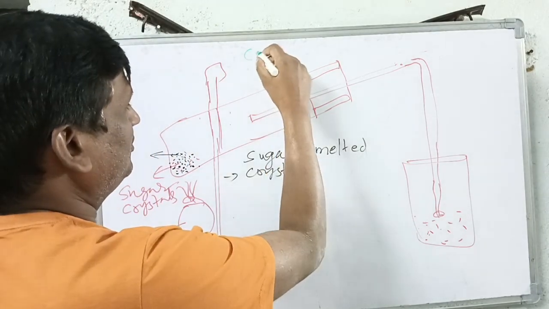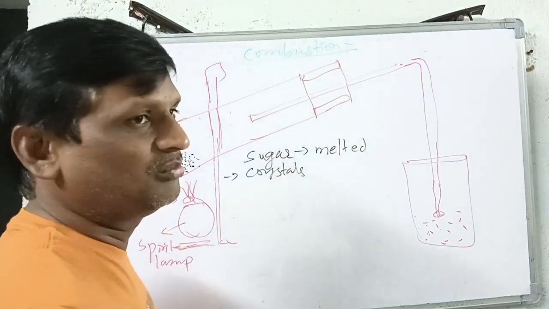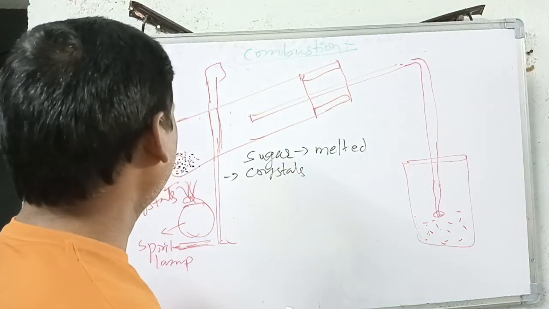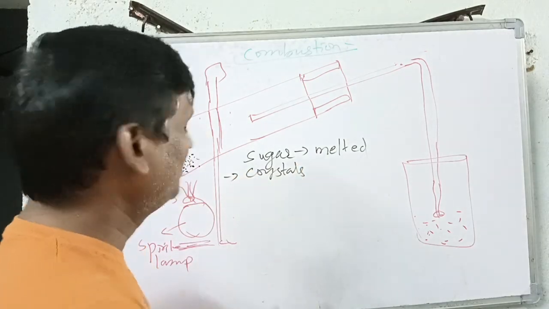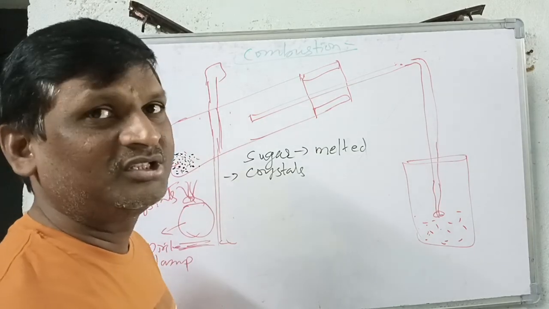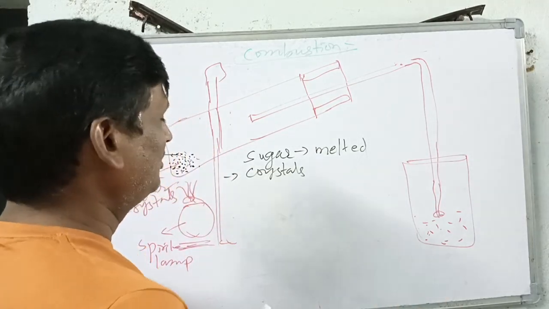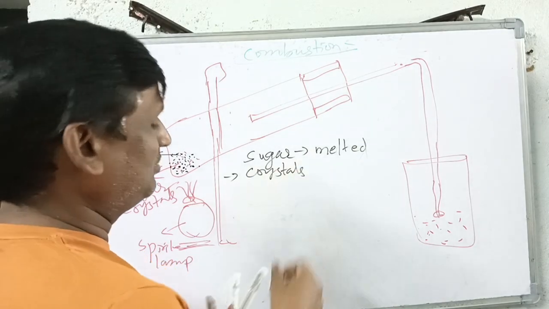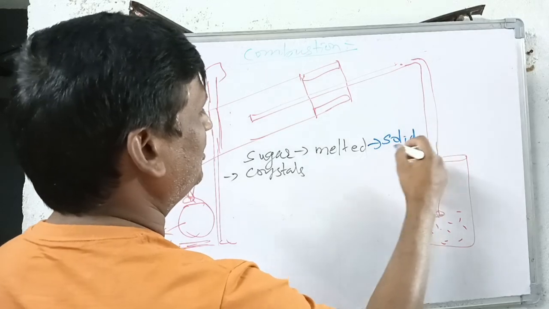Suppose this is the combustion process. In the combustion process, when the sugar crystals are heated, they are first in the form of solid, but when they are heated with the help of the spirit lamp, these sugar crystals melt, so that the solid sugar crystals are melted into liquid.